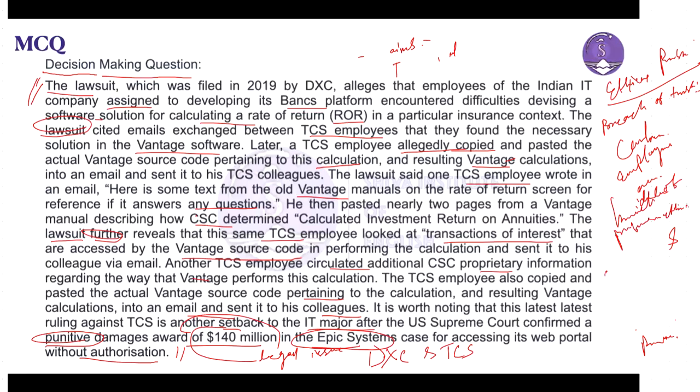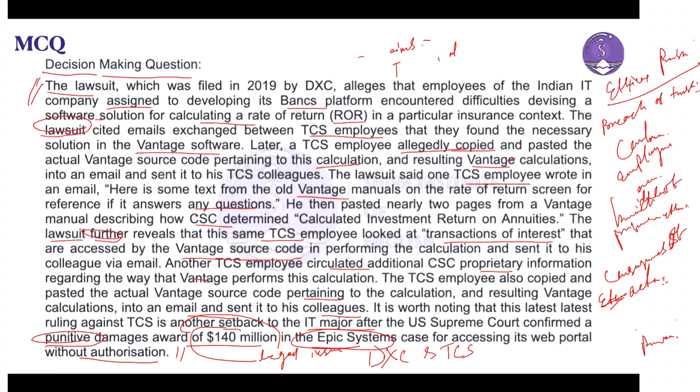Next is the consequences of actions. Ethical decision making involves considering the potential consequences of actions on all stakeholders. If TCS employees indeed violated ethical standards, it could damage the company's reputation and trust amongst clients and partners.